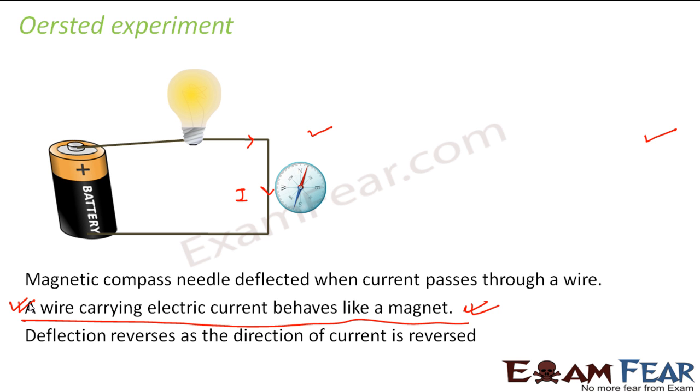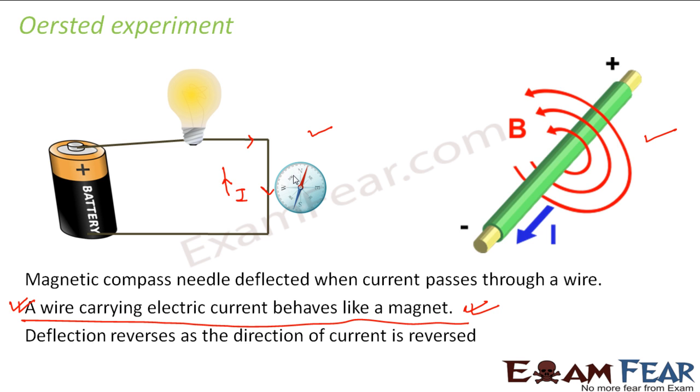He also observed that the deflection reverses as the direction of current is reversed. If you connect the battery the opposite way, so that current flows in the opposite direction, the deflection also gets reversed.